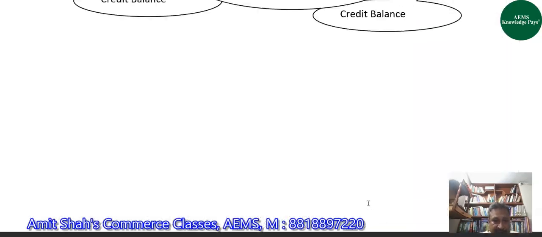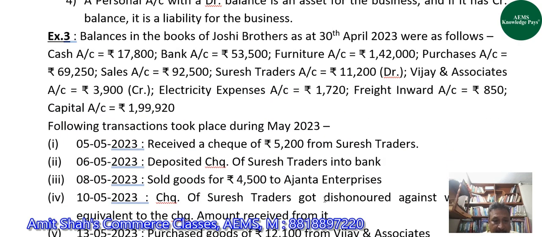After Vijay and Associates, the next account that we have is of electricity expenses, which has a debit balance of 1,720. It's an expense, so it will have a debit balance.